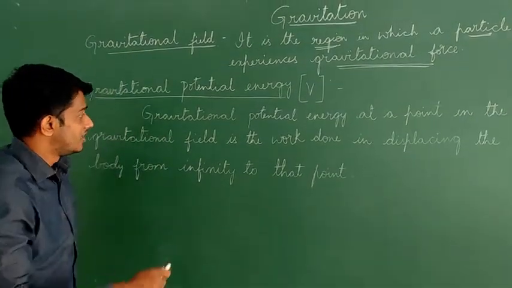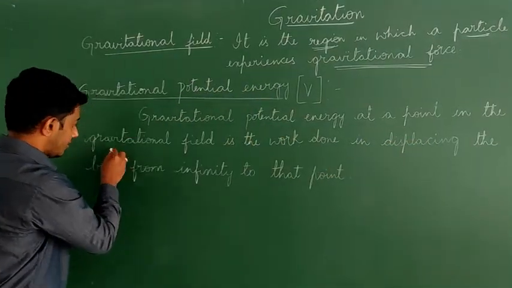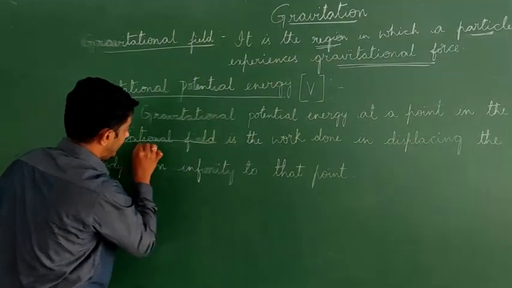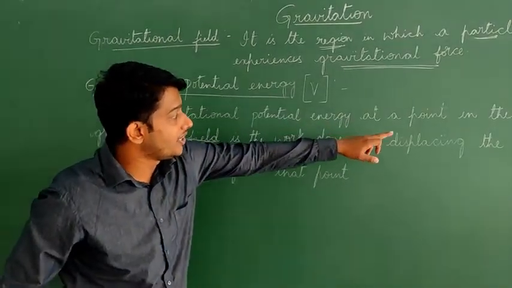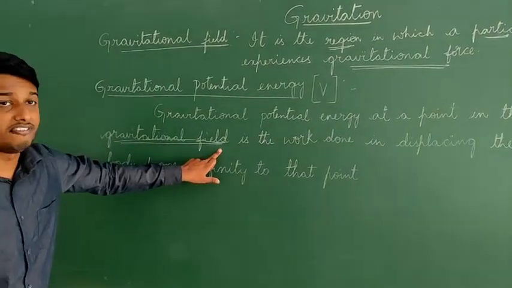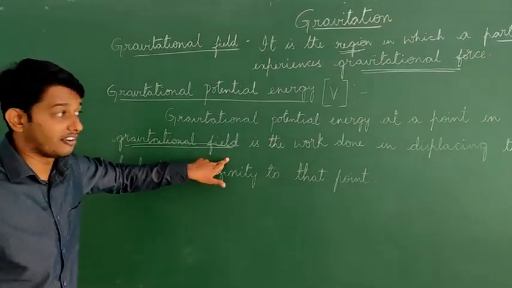Remember this: gravitational potential energy at a point in the gravitational field. So it should happen in the gravitational field itself.